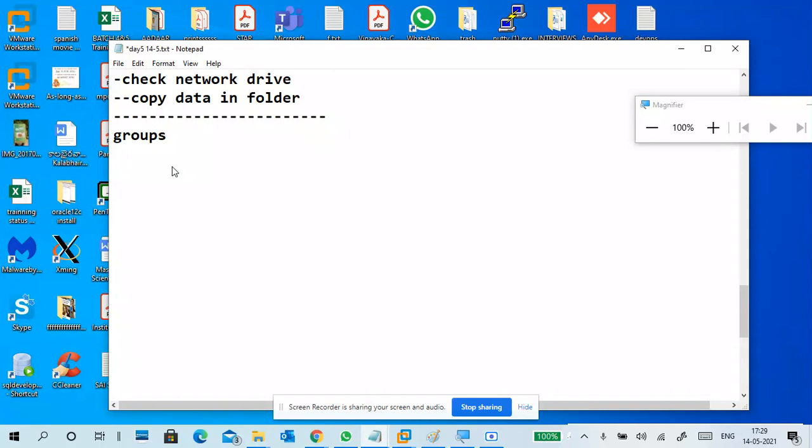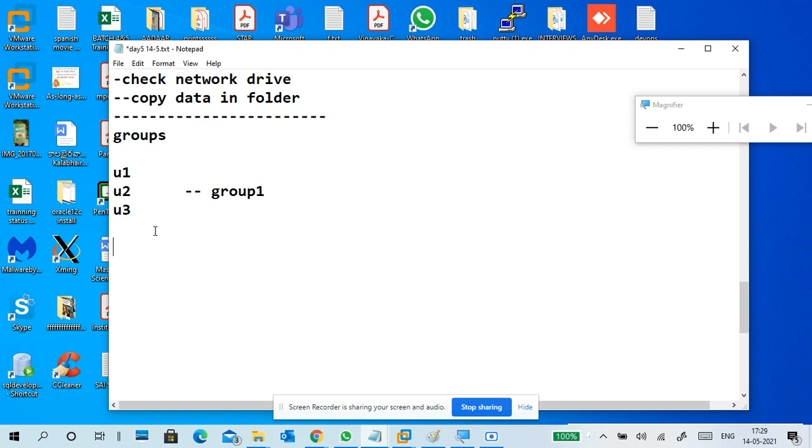What is a group? In a group, we can have users. For example, I have user 1, user 2, user 3. I put all these users in a group, for example group 1, and for group 1 I give a permission. So I no need to give permission for user 1, user 2, user 3 again. Understand? If you give a permission to group 1, the users who are in the group will get that permission.